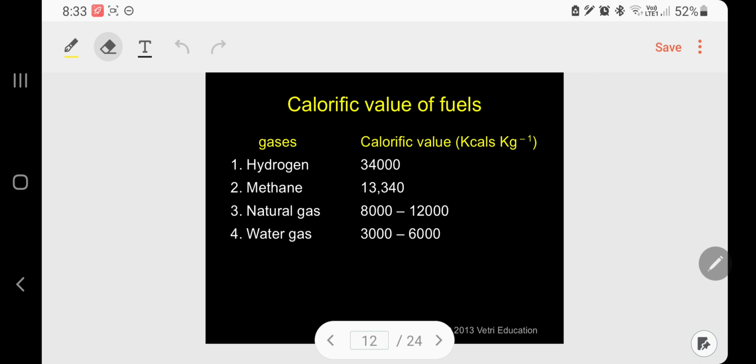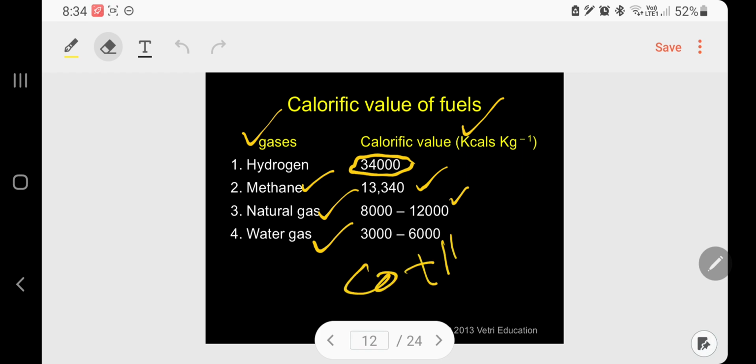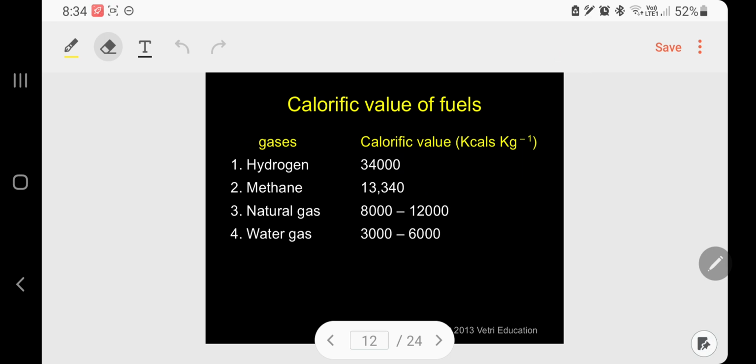Calorific values of fuels. In the case of gases, I have given a list. Kindly follow. Under the gases, the values are given per kilogram. Hydrogen, 1 kilogram produces 34,000 kilocalories. 1 kilogram of methane produces 33,340 kilocalories. Natural gas produces 8,000 to 12,000 kilocalories depending upon the nature. Water gas 3,000 to 6,000 kilocalories. Water gas is nothing but CO and H2.